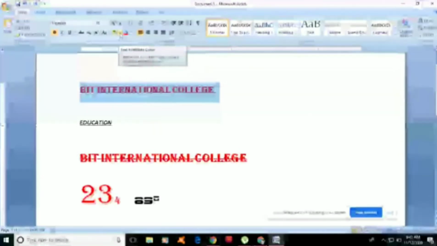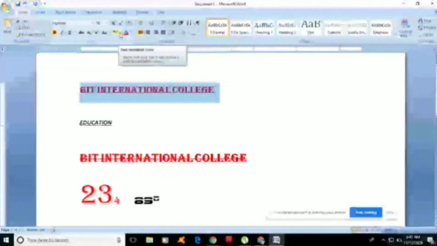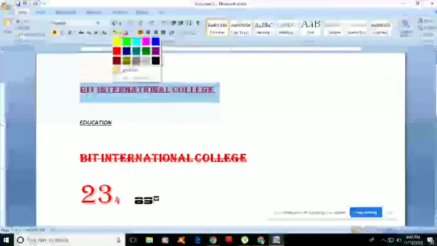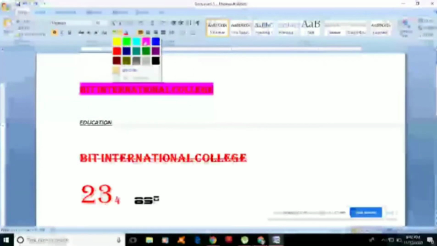Beside the highlight color, there is also a drop down arrow. When you click that one, you can see that there are different colors. So what is the use of this one? When you are working with paragraphs and you want to highlight the important words, you just simply highlight these words and then apply the highlighter.